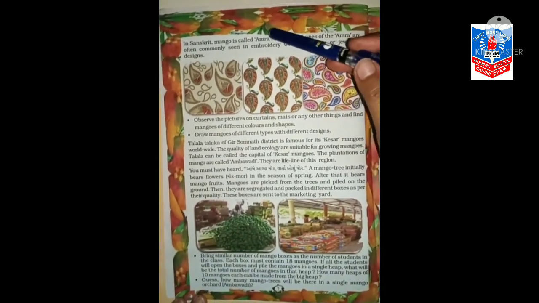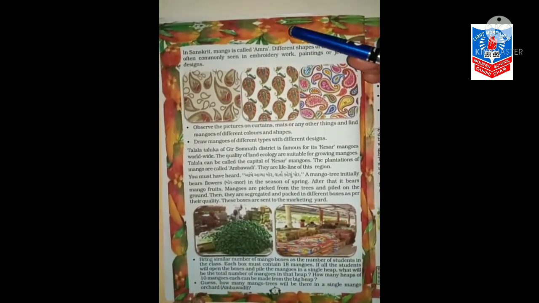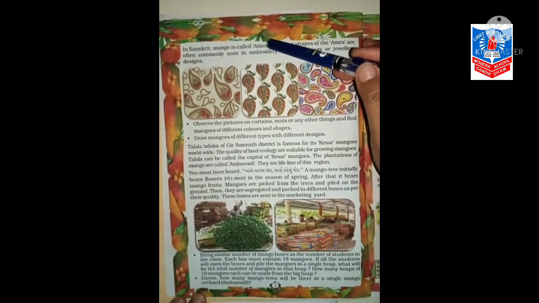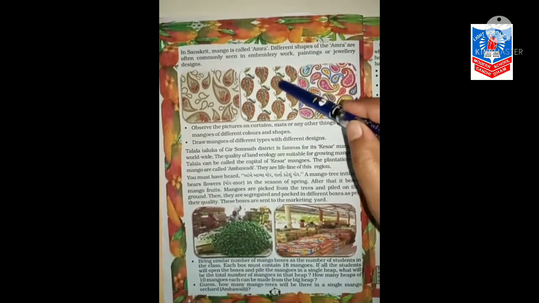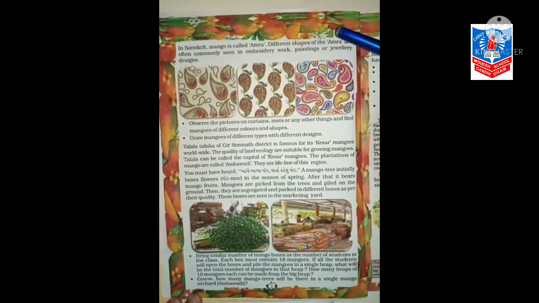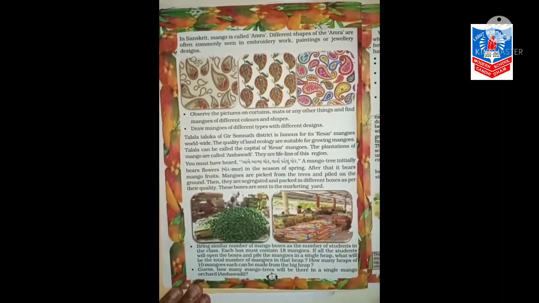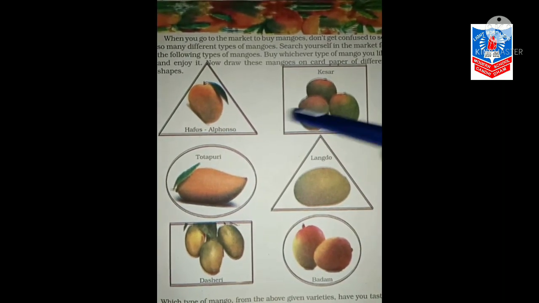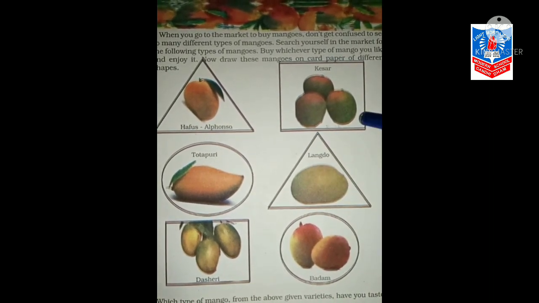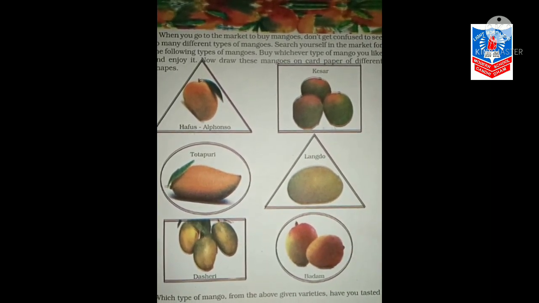In Sanskrit, mango is called amra. In English, we call mango. In Hindi, aam. And in Gujarati also, amba. Now see, these are different shapes of aam, which you can commonly see in embroidery work, paintings or jewelry designs. Understood? These are different types of mangoes. Hafus, Alfonso, Kesar, Totapuri, Langdo, Dasheri and Badam.